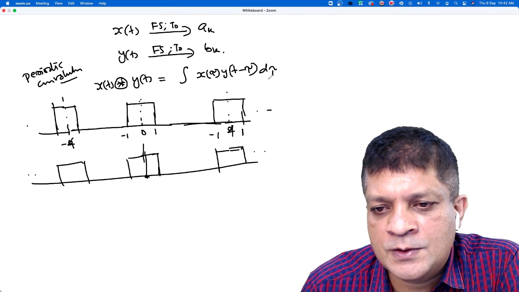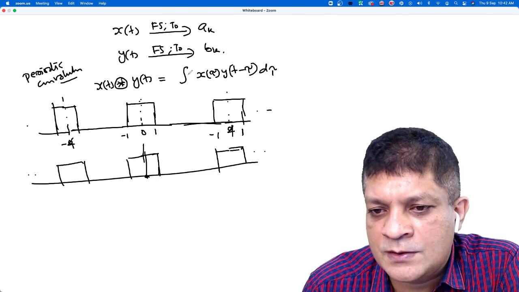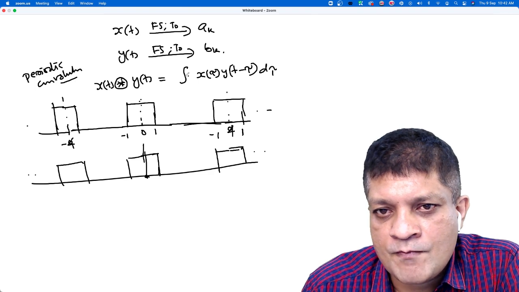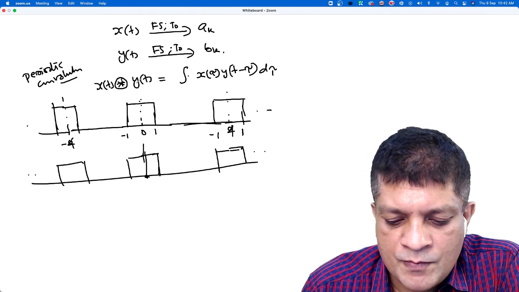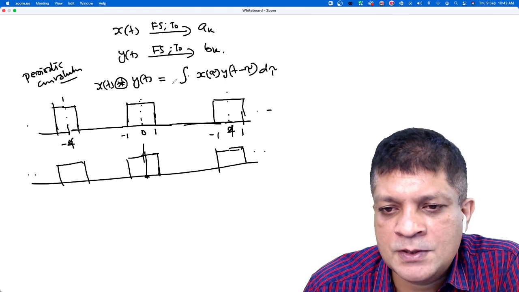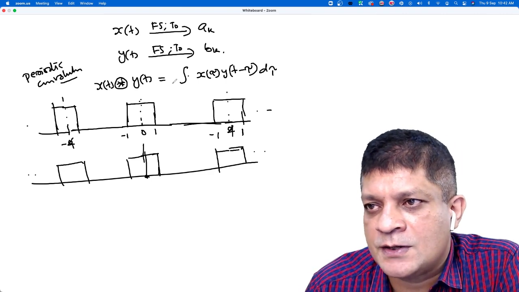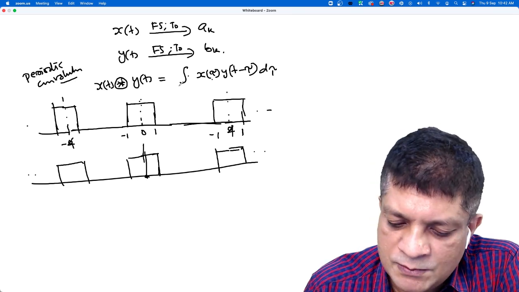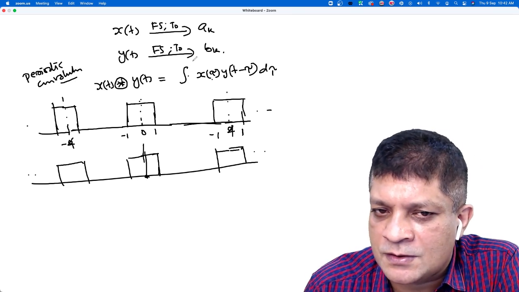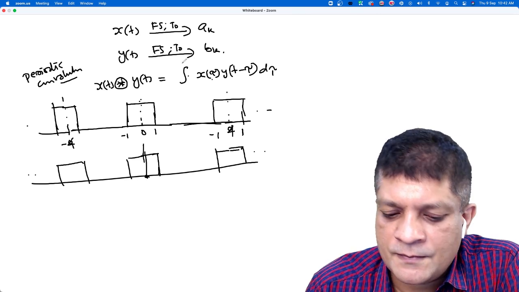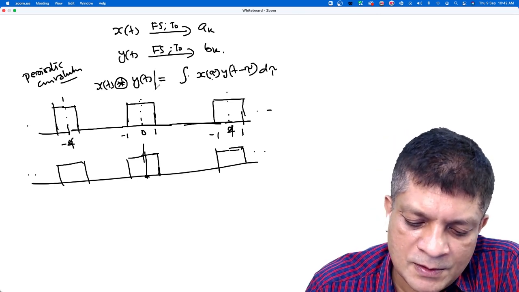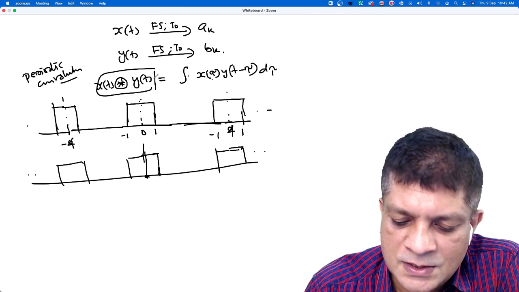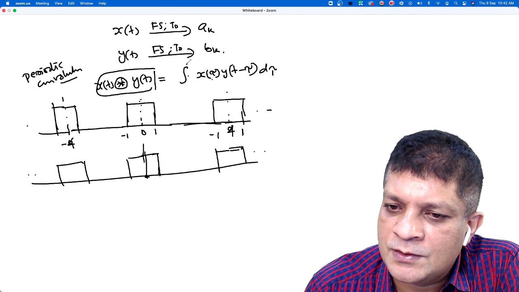And the integration is over what, in normal convolution? I'm talking about the normal convolution that we discussed earlier. It is from minus infinity to infinity.